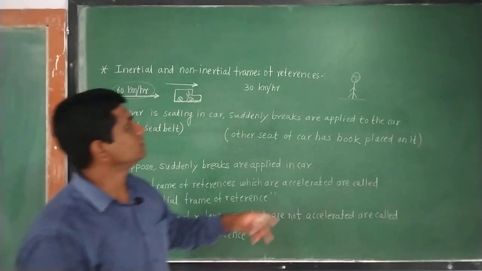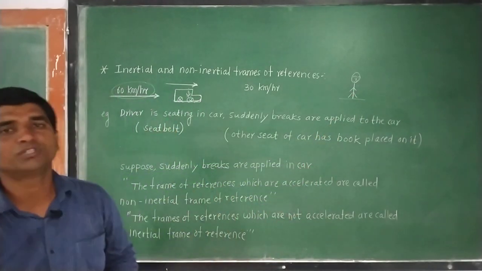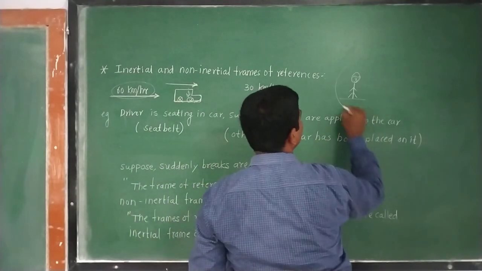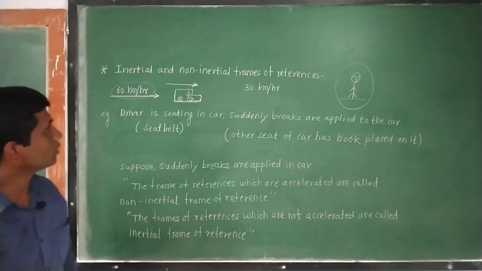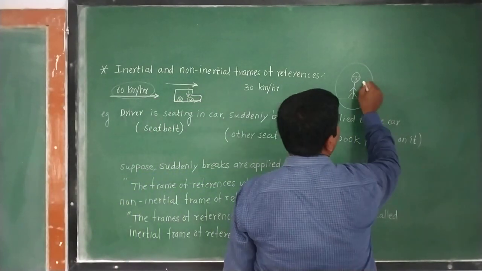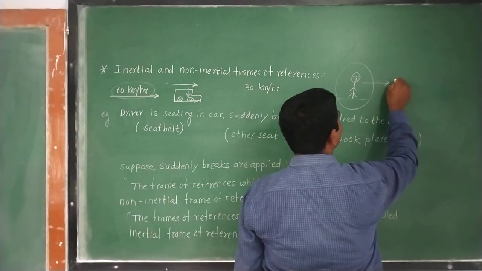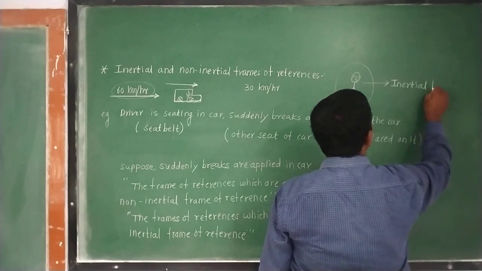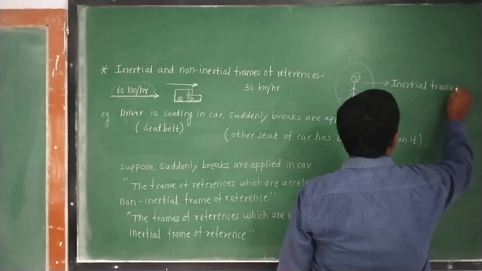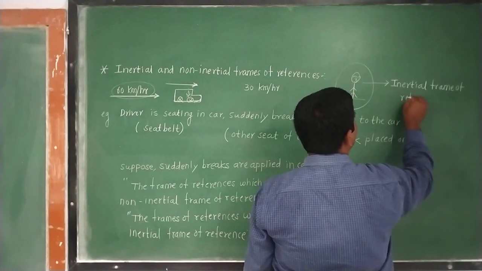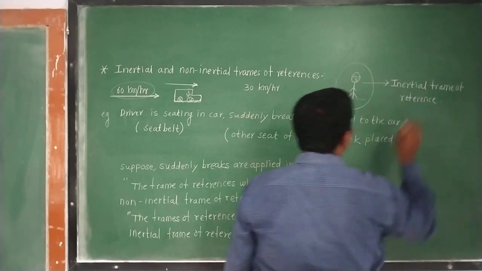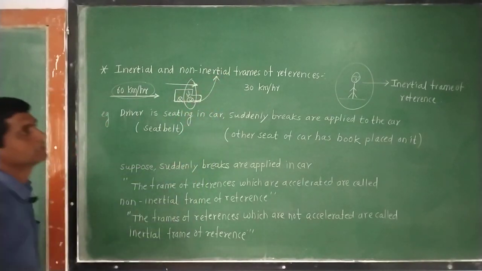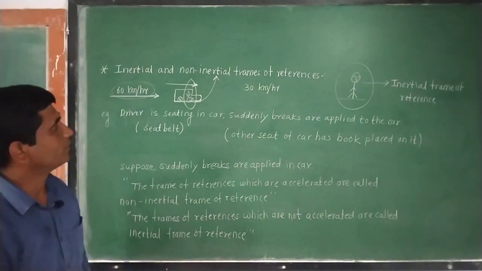Now from this person's point of view, he has not observed any unusual thing. So Newton's laws of motion are applied if you consider this person's point of view. The frame of reference associated with this person is called the inertial frame of reference. And the frame of reference associated with the driver is called the non-inertial frame of reference.